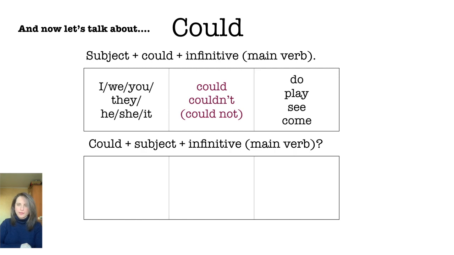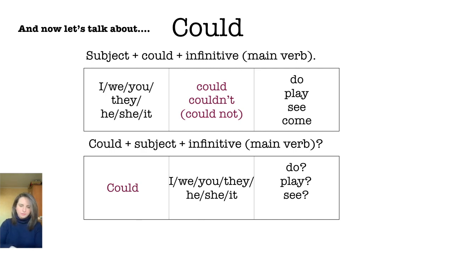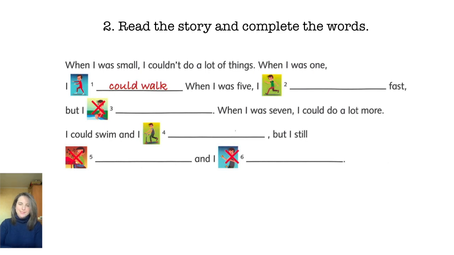So could you ride a bike? Could you play tennis? Could you eat cookies? So you can make sentences by flipping and changing the subject with could and could with the subject. Okay, so here we have could plus the subject plus the verb on the end. Could we play? Could he see? Could she come? Could they do? Okay, now let's see if you can do the next slide.